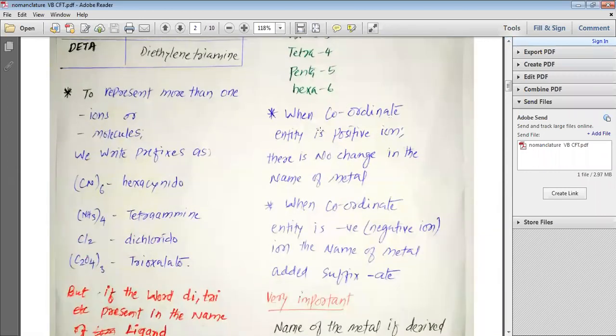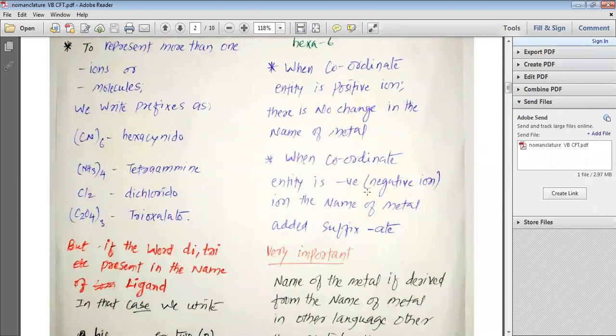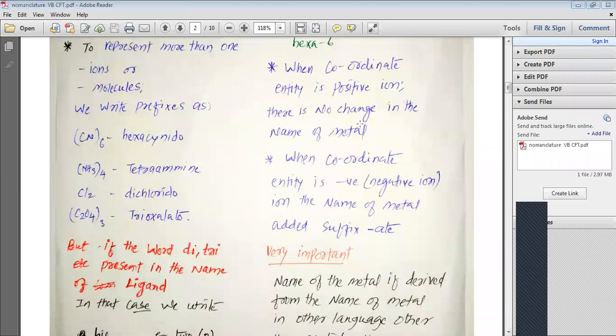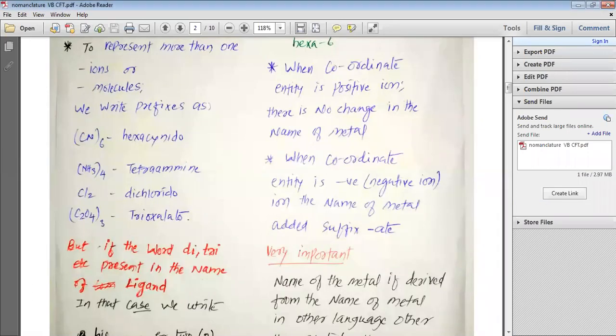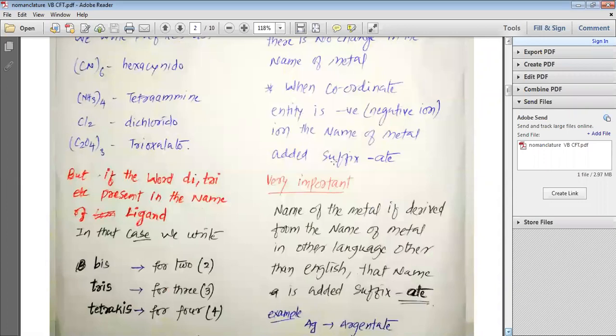When the coordination entity is a positive ion, there is no change in the name of the metal. But when the coordination entity is a negative ion, the name of the metal is changed. When the coordination entity is a negative ion, the name of the metal is given the suffix ate. We will see them. Very important.